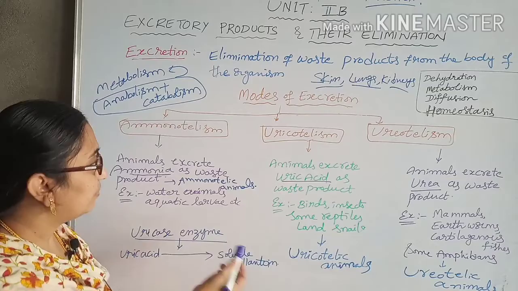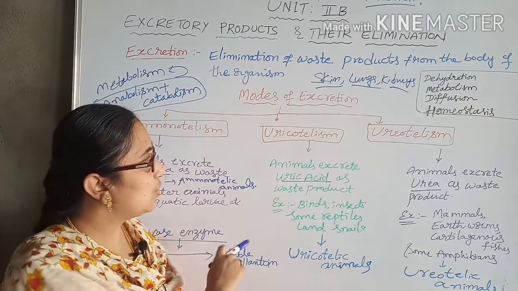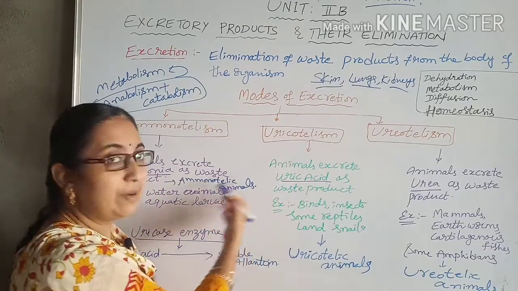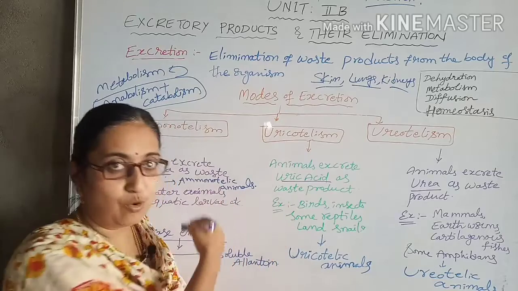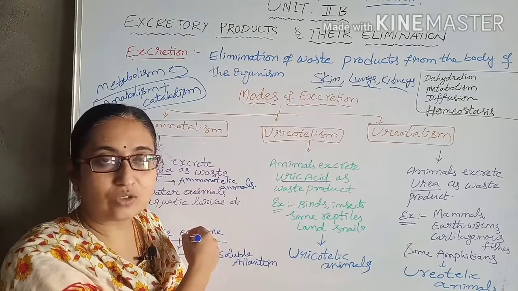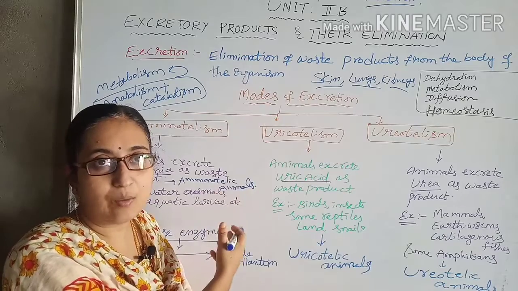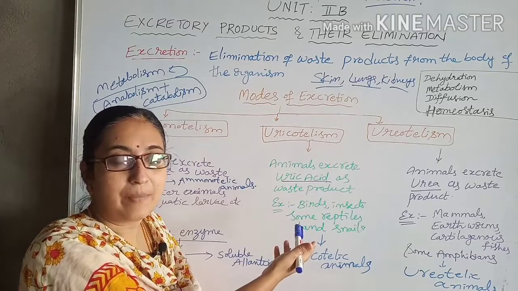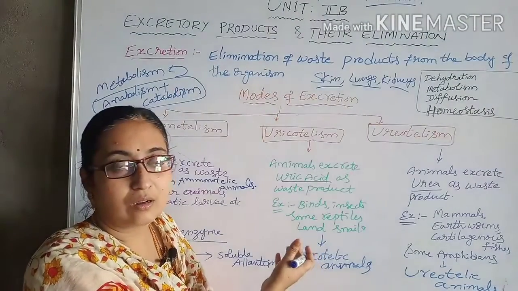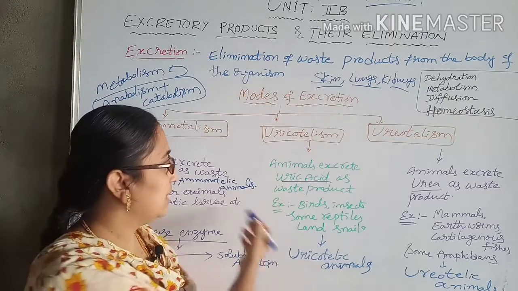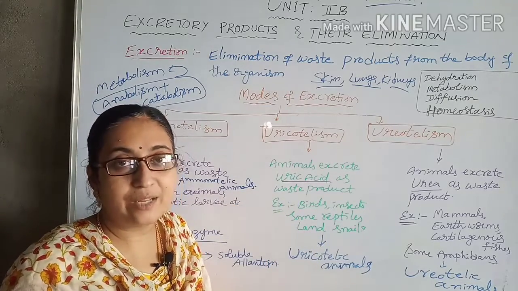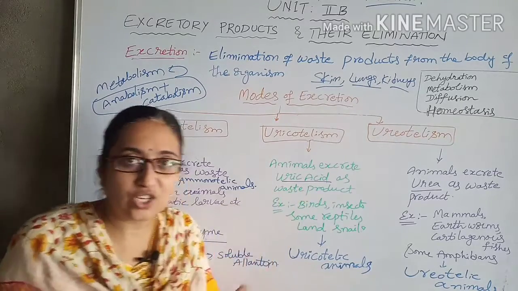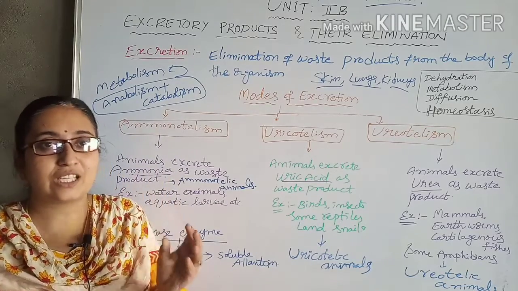Next one is uricotelism. Uricotelism means the animals which excrete uric acid. Uric acid is a little bit better than ammonia. Ammonia is very dangerous to the cells, and the body cannot store ammonia, that is a nitrogenous compound. So through metabolic reactions, through the ornithine cycle, in some organisms this ammonia is converted into uric acid, which is the waste product, semi-solid in nature, consisting of the feces as well as the urine.